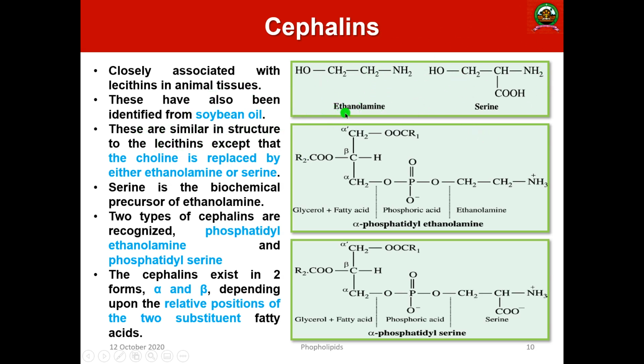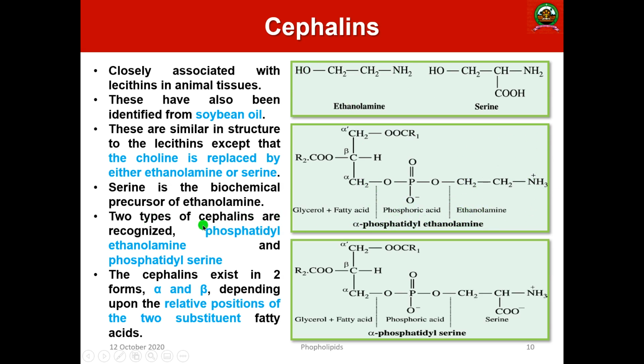So this is the structure of ethanolamine, and this is the structure of serine. This is an amino acid: CH2, CH, COOH, NH2, with a hydroxyl group here. This is ethanolamine, CH2NH2, CH2OH. This is ethanol, and instead of the hydroxyl here there is an amine group. So what will happen? Earlier it was choline, but now this ethanolamine will replace it. So that is known as alpha phosphatidyl ethanolamine. Here ethanolamine will be there.